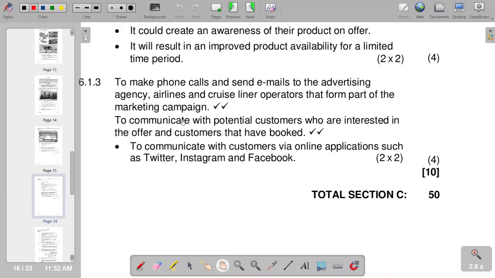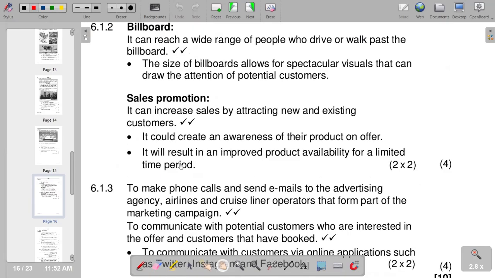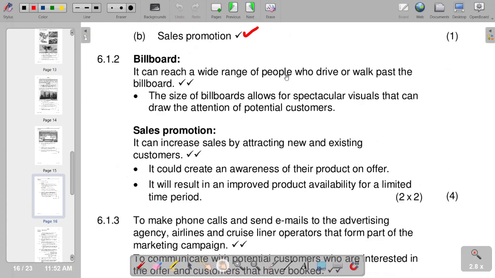So we are saying under billboards, it can reach a wide range of people who drive or walk past the billboard, and then the size of billboards allows for spectacular visuals that can draw the attention of potential customers. And if you look at the sales promotion, it can increase sales by attracting new and existing customers. It would create an awareness of their product or offer. So that's what we have on that part.